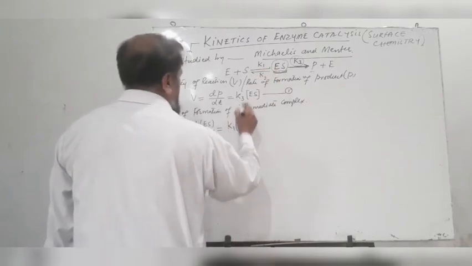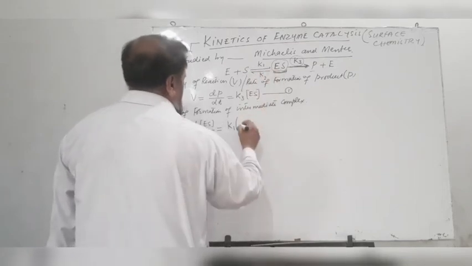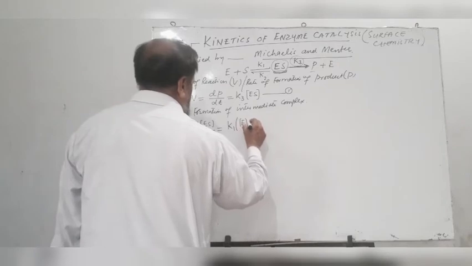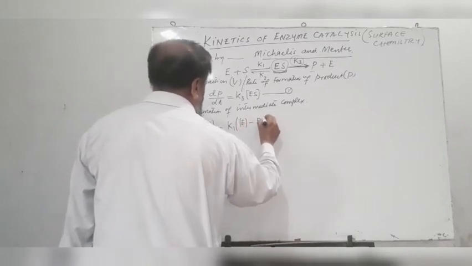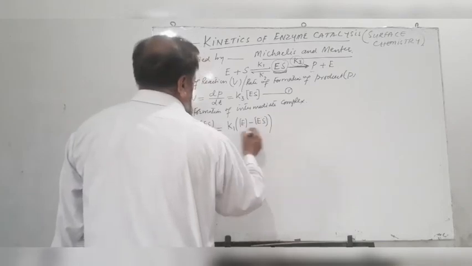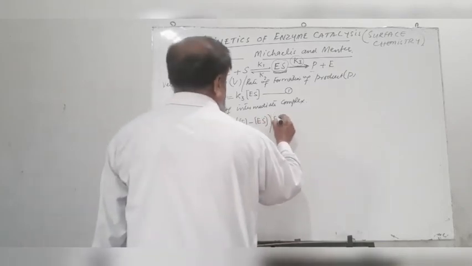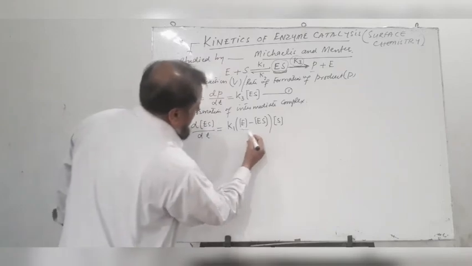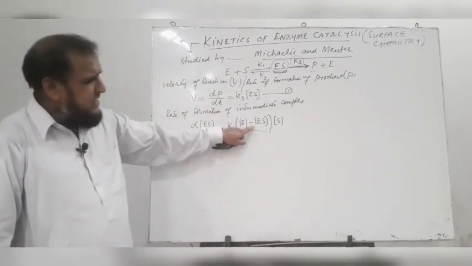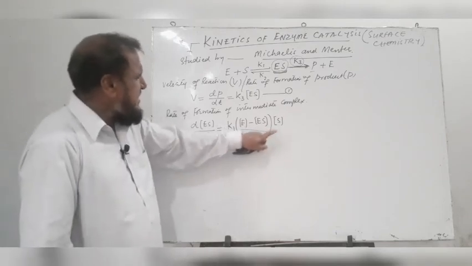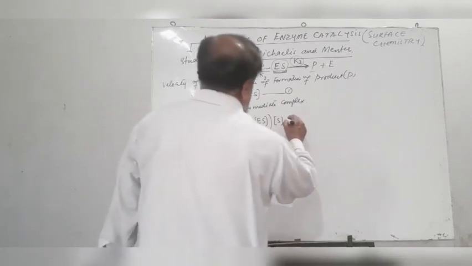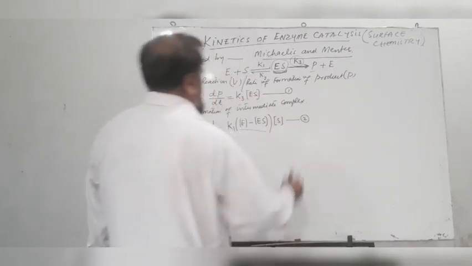Now, the concentration of enzyme left at any time will be given by the initial concentration of enzyme minus the concentration of enzyme which has changed into the complex, and the concentration of substrate. Now, E minus ES is the concentration of enzyme present at time t and S is the concentration of substrate present at that time interval. It is equation number 2.